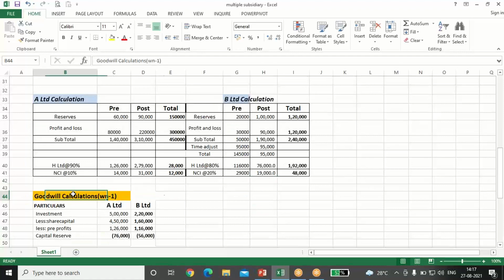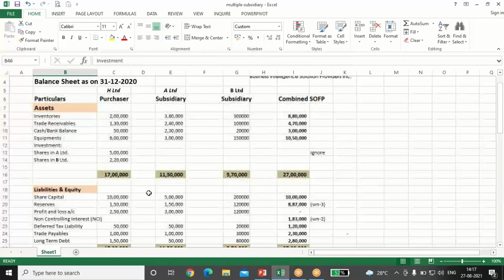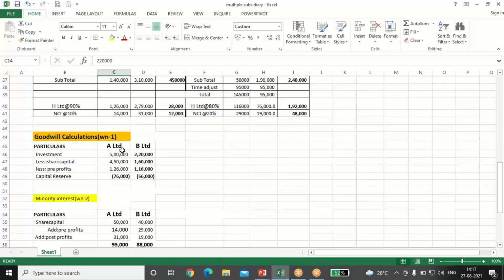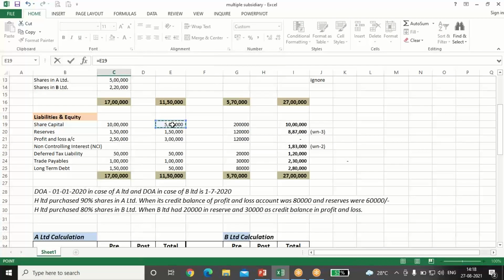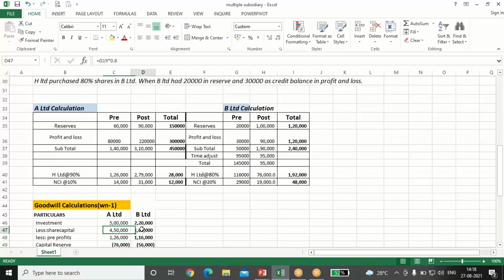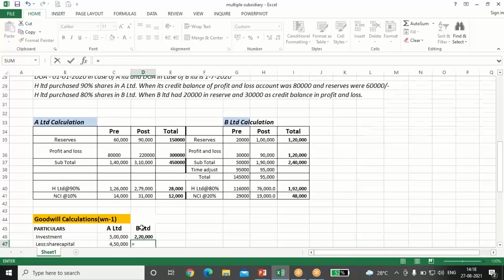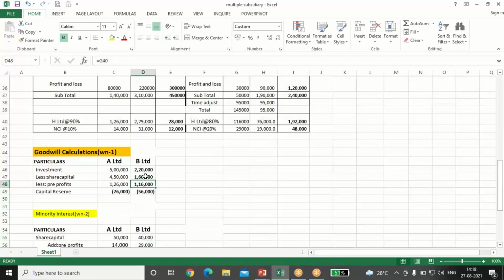Now we'll do the goodwill calculation for A Limited and for B Limited. Investment amount is 5 lakh and 2 lakh 20,000. So 5 lakh and 2 lakh 20,000 is the investment less share capital. Share capital of A Limited is 5 lakh. Our shareholding is 90%. So it will come to 4 lakh 50,000. In case of B Limited, share capital is 2 lakh. Here our share is 80%. So it comes to 1 lakh 60,000.